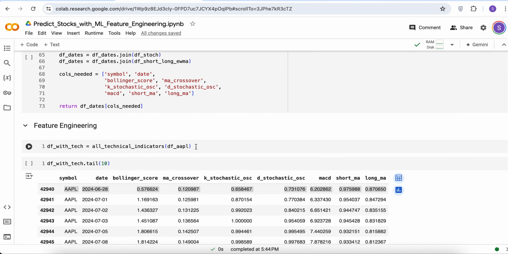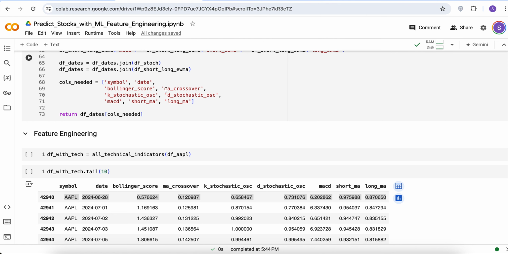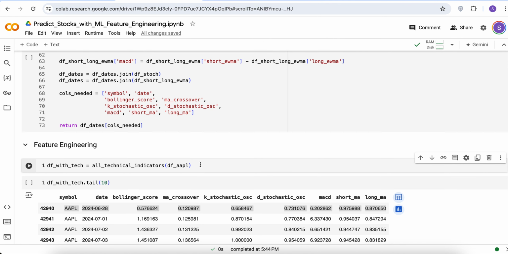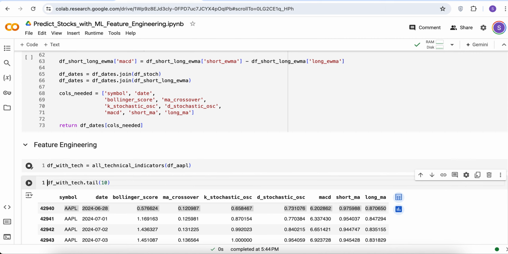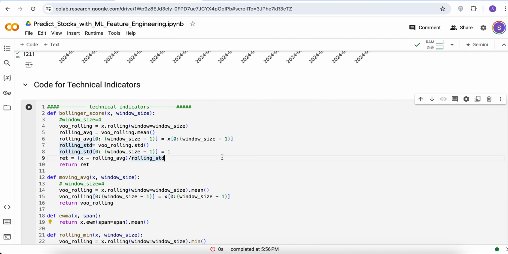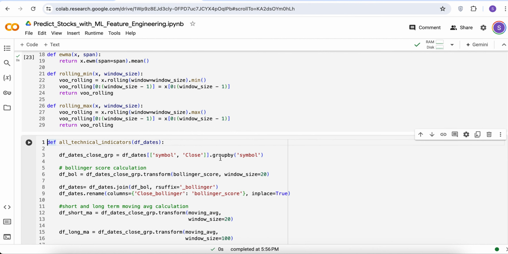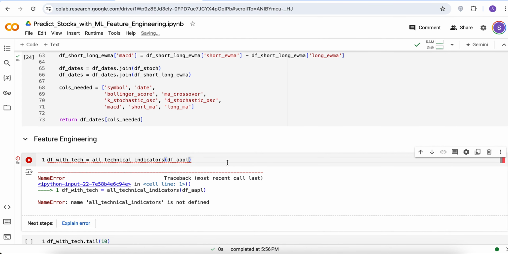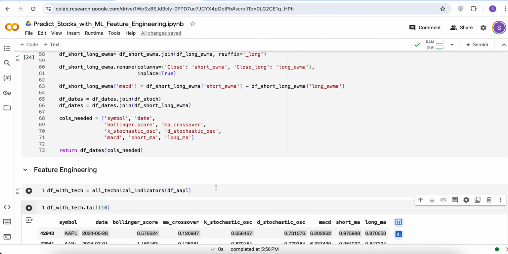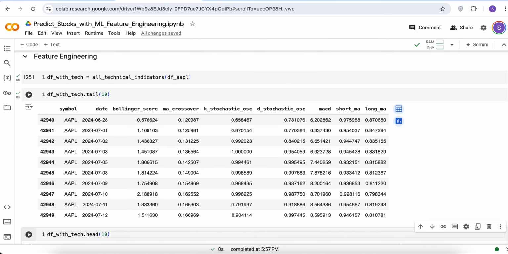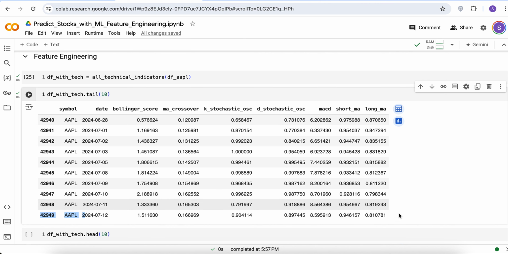So at the end of the day, we remove the symbol and the day, the closing and the opening prices and so on. And we call this with the Apple data frame. Oh, sorry, we didn't define it yet. So let's go and define it. So we run this and we run this here. And then we run this here. Yeah. So I want to take a look at the tail. The tail basically shows us the most recent days, and the last one is 7/12.